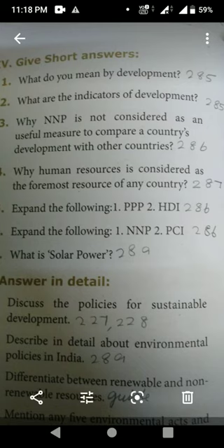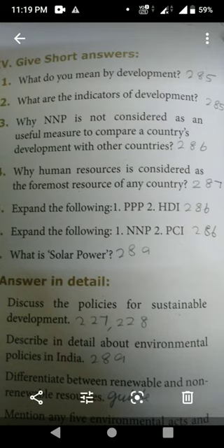Next, second paragraph, fourth line. Therefore, investment in education and health of people can result in a high rate of returns in the future for a country. Next, third paragraph, fifth line. Human capital is as important as investment in physical capital. That's all.